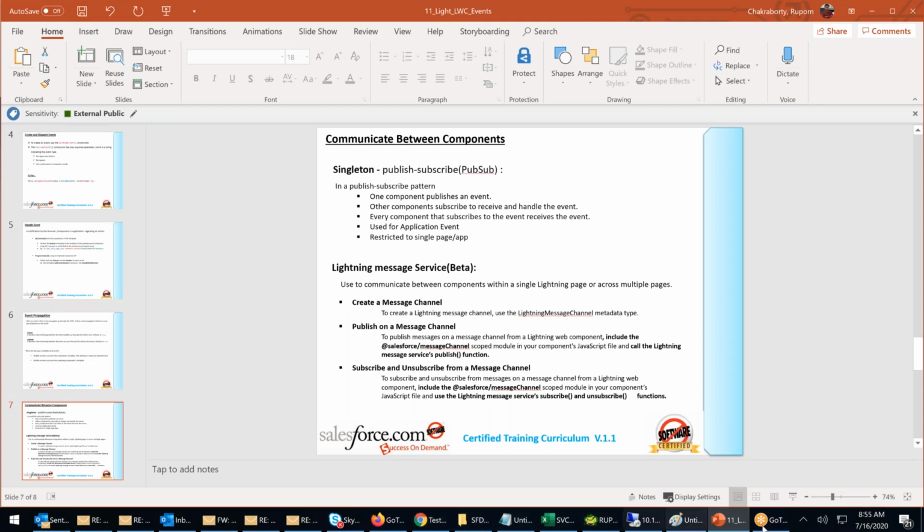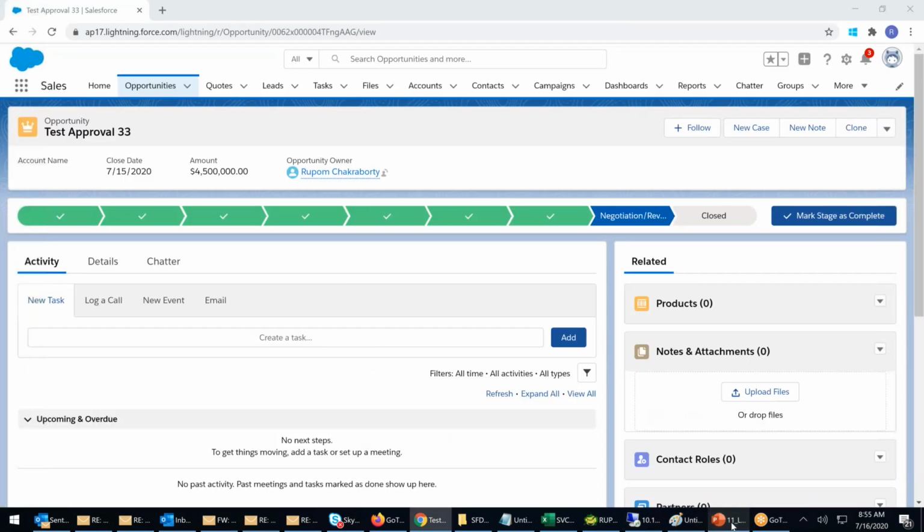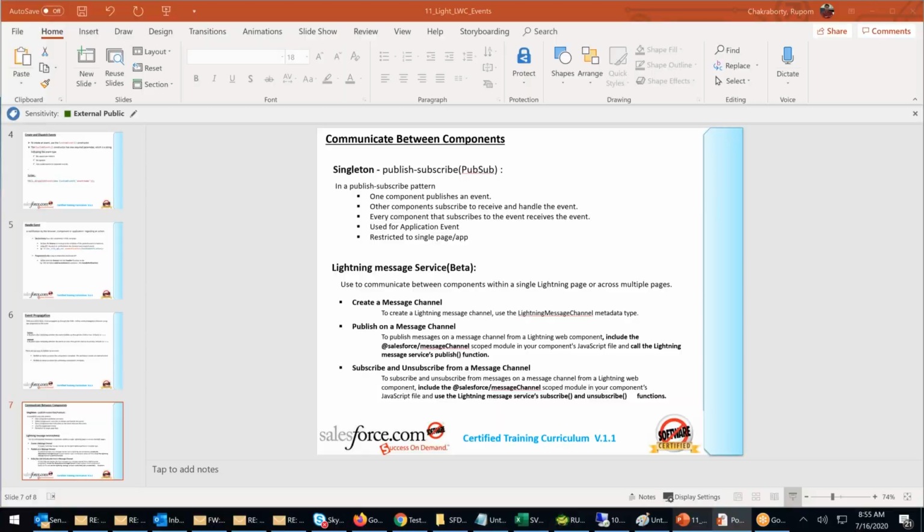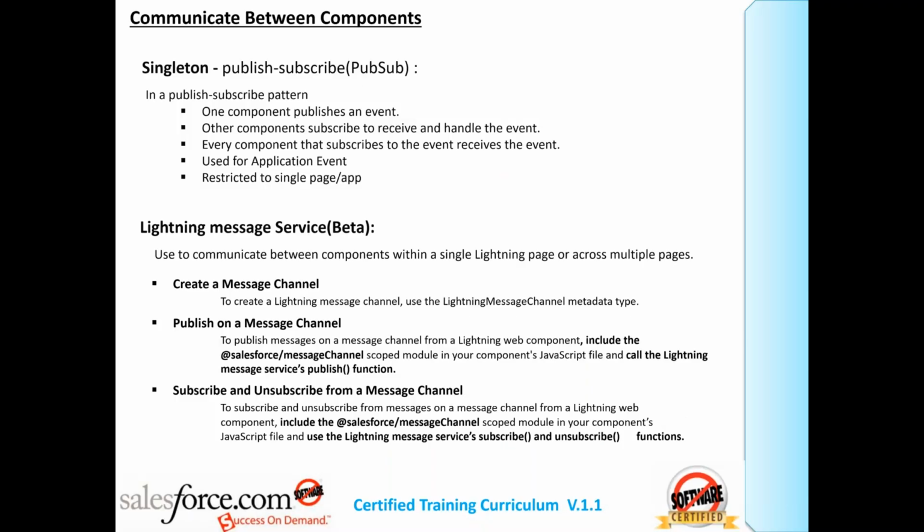There are two methods to do this. The first one, write down. There are two types. Number one, singleton, in brackets publish-subscribe model, also called PubSub.